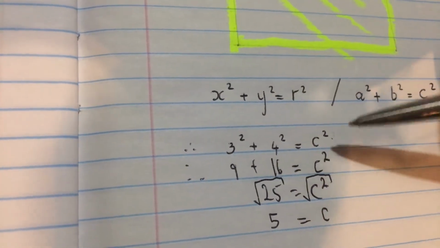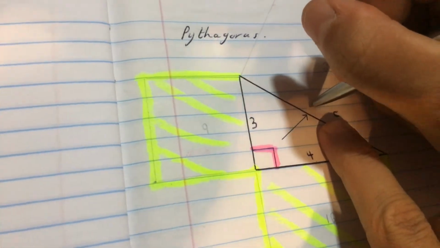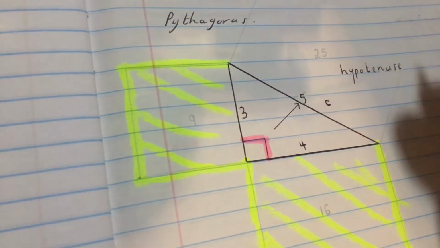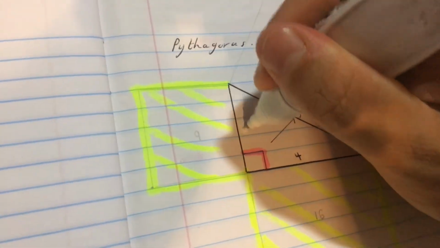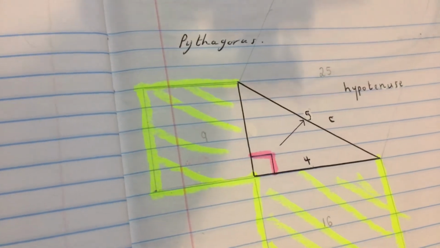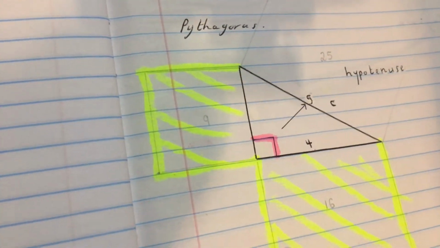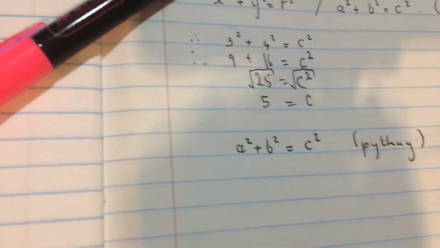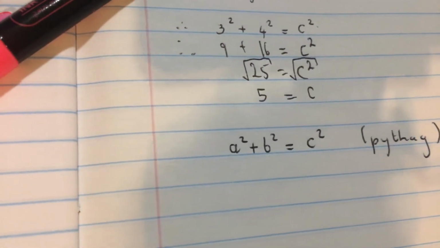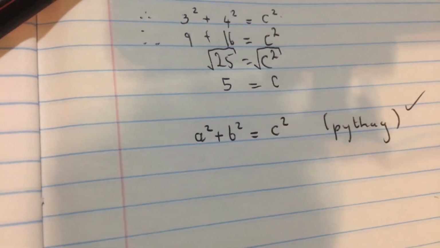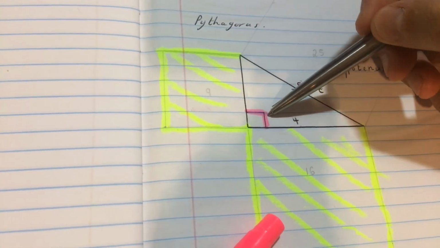Alright, now what if the hypotenuse was given? So let's go and give it. Let's put here, it was 5. Alright, and they asked you what is the unknown side over here? Okay, I'll just type that out. So they give you the hypotenuse. So what do you do first? Now I'd ask you all to say, what do you do first? You write your formula down for 1 mark. A squared plus B squared equals C squared. 1 mark. What triangle must we always have? Very important, we must always have a right angle triangle.